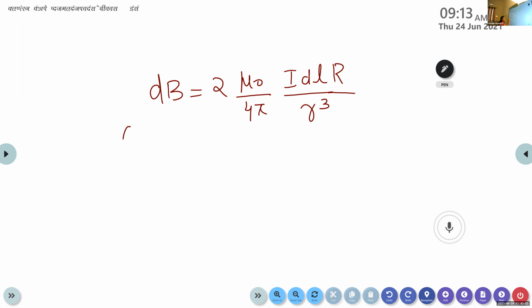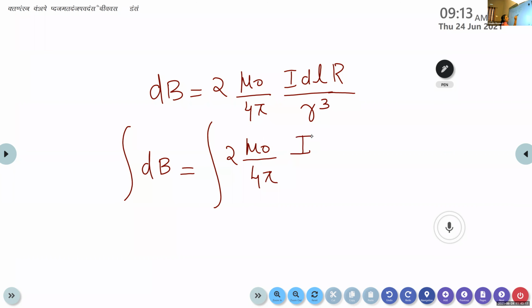So it becomes integral dB is equal to integral 2 into mu 0 divided by 4 pi, IR divided by R cube into dl.